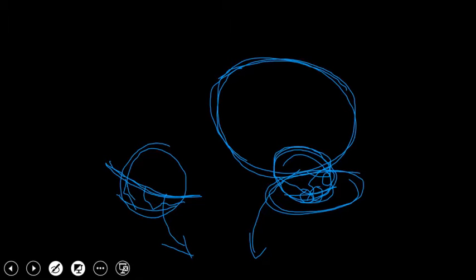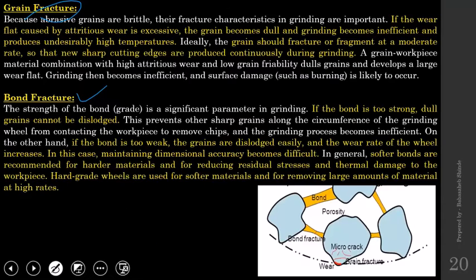And when is that going to be possible? That would be possible only when the bond holding the abrasive has broken. So this bond is supposed to break and this grain should come out of the grinding wheel. Some layer of the grinding wheel will be gone and there will be exposure of the next abrasive, and that wear is called bond fracture.